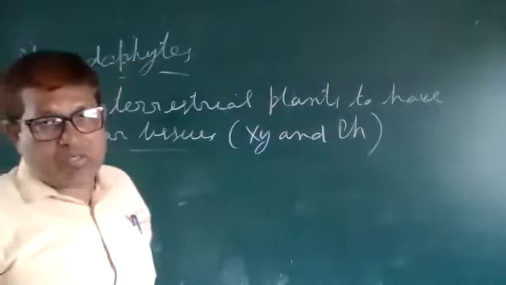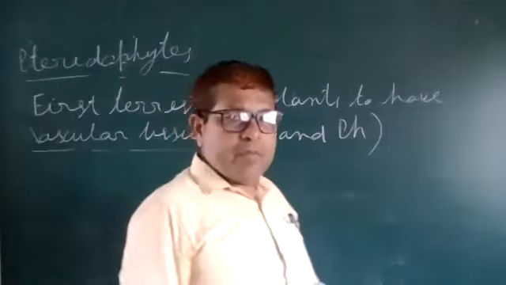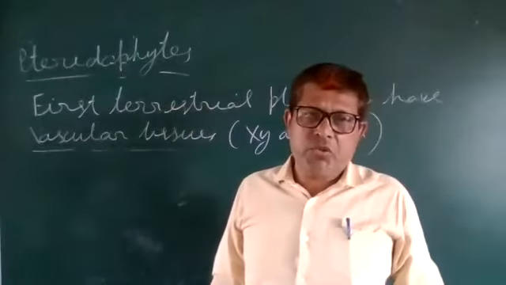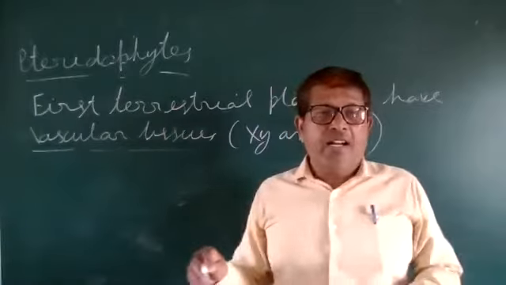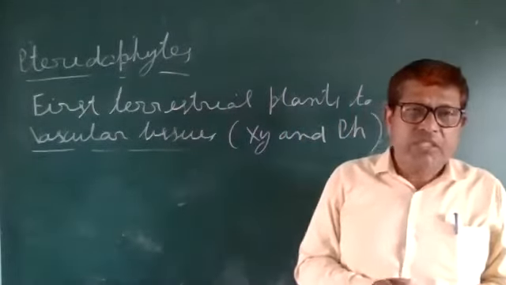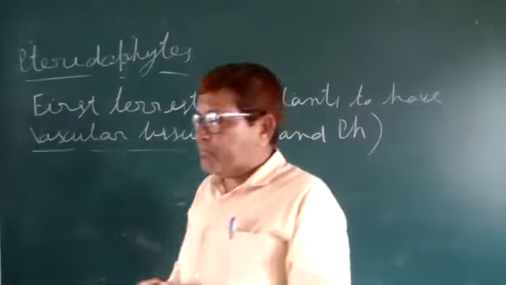Before pteridophytes, other groups of plants had no vascular tissue. So pteridophytes are the first plants having vascular tissues.